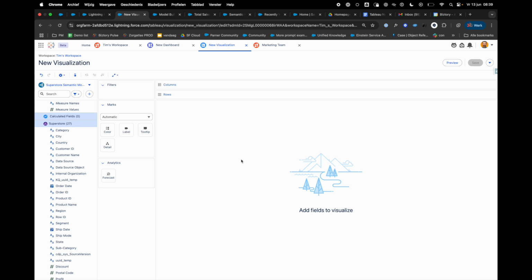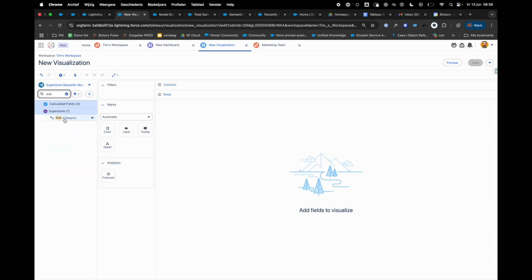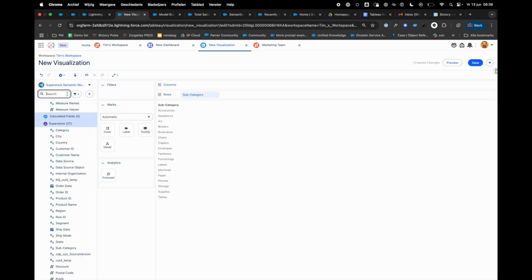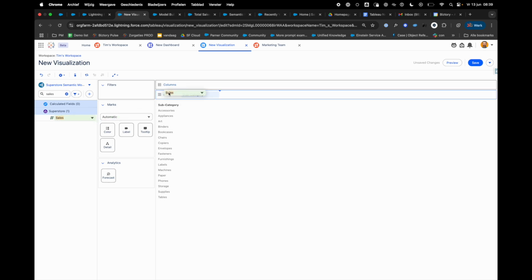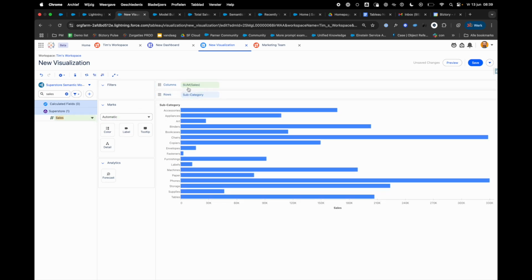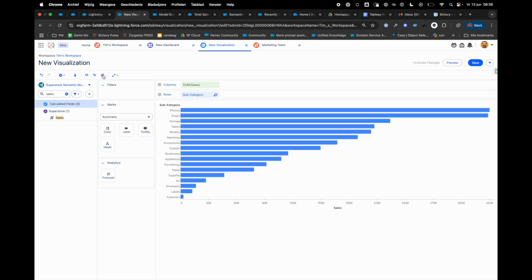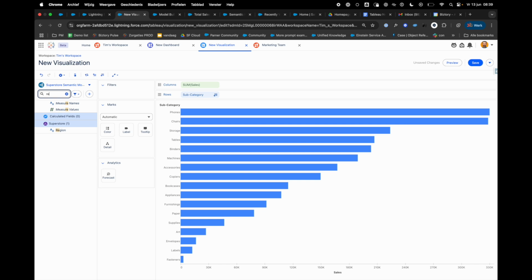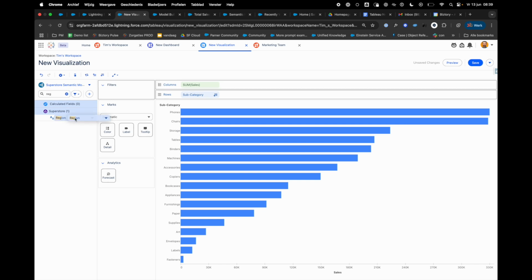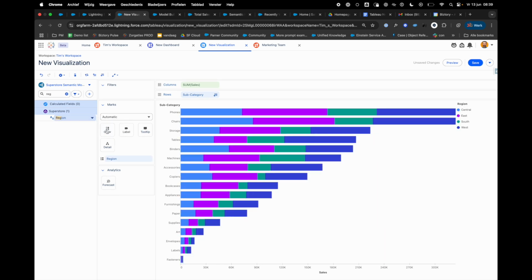What makes this so awesome is the fact that it's drag and drop and not so much click and configure. For example, I want to see my sales per subcategory of my products. I can grab the subcategory and put it on my rows, and I want to add my sales and drag it on my columns. I can sort it very easily, clicking sort top down. I can also ask it to fit the entire view, and if I want to split the color by region, I can grab region and put it on color. There you go.